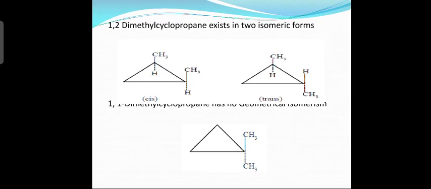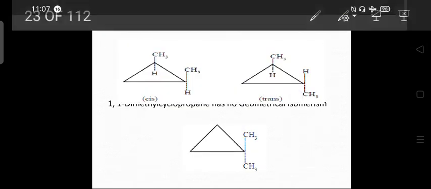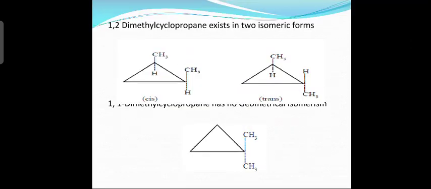So this is called the cis form. What do you mean by cis form? Two methyl groups are present on the same side, so that is the cis form. Similarly, the two hydrogen atoms are present on the same side of the ring.